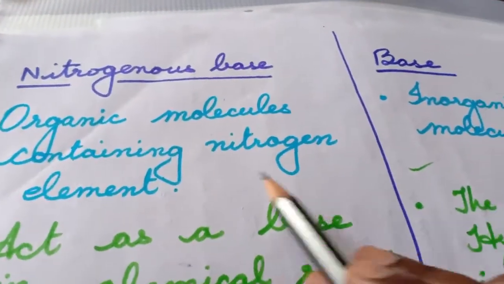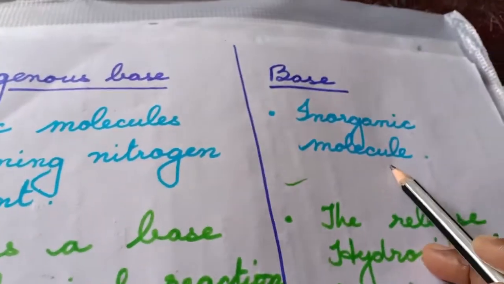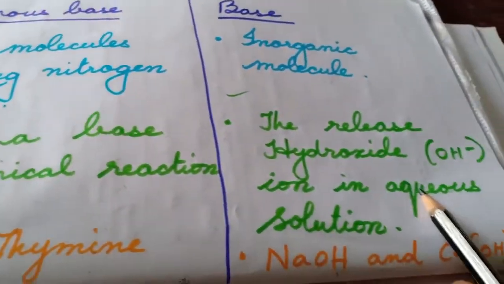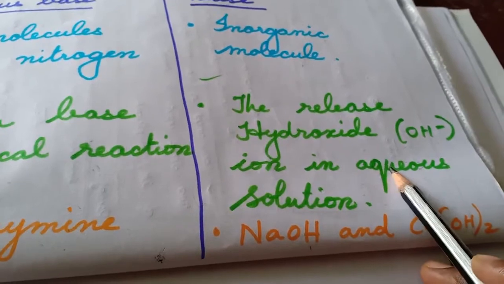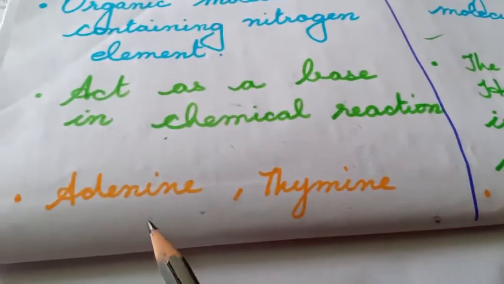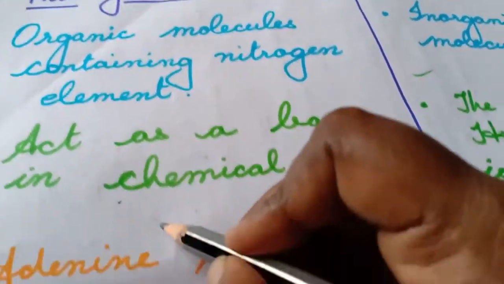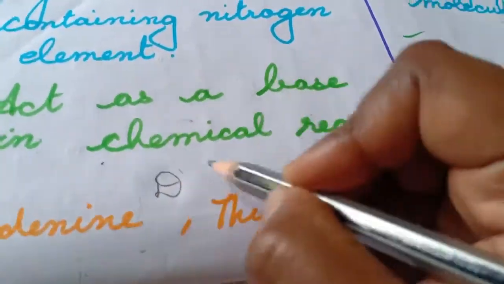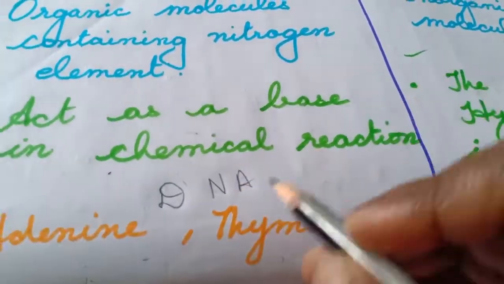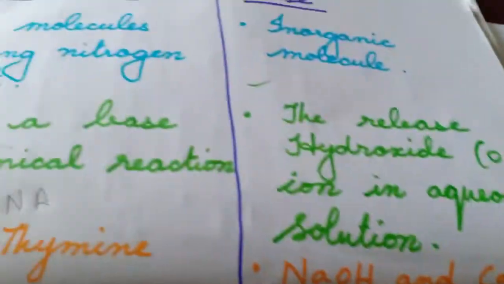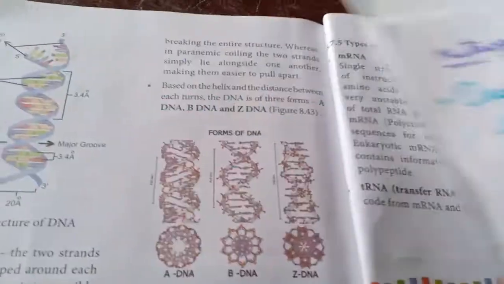Let me repeat again. It is an organic molecule. The other is an inorganic molecule. It acts like a base in chemical reaction. It releases hydroxide in aqueous solution. Example, adenine and thymine, which you found in the DNA molecules, in the DNA structure. And the inorganic examples are sodium hydroxide and calcium hydroxide. So this is the answer for your question number 6.